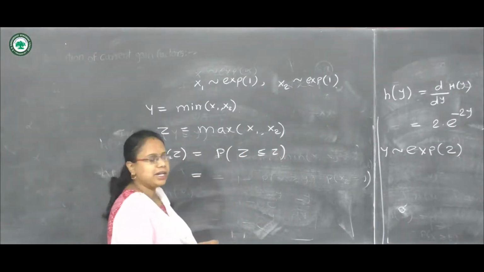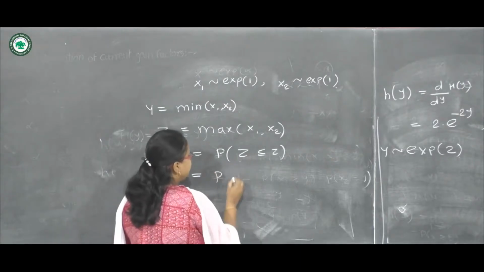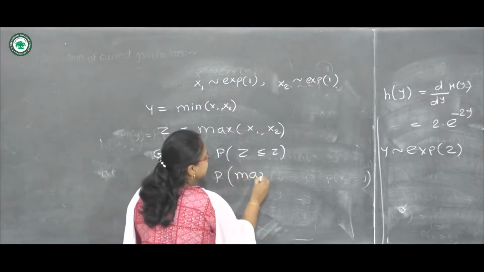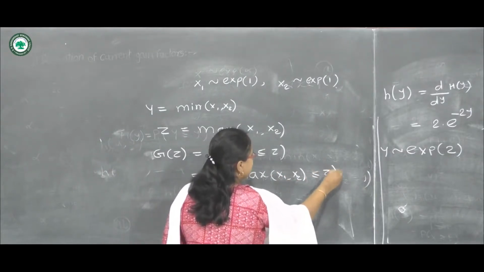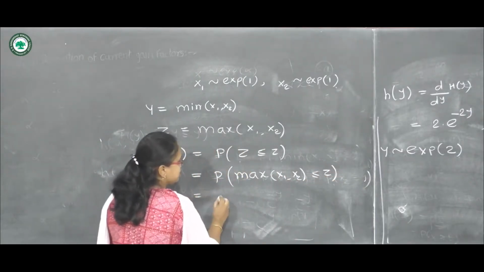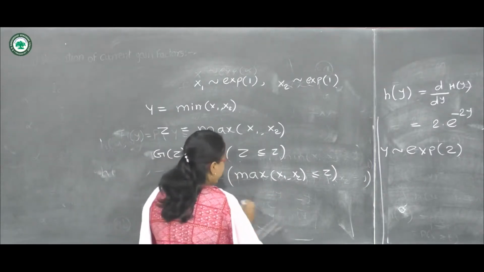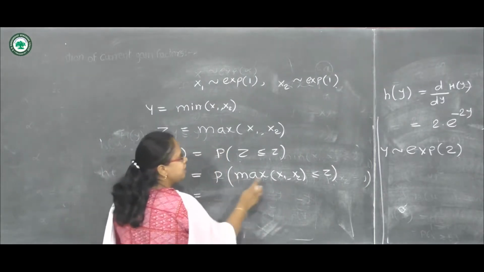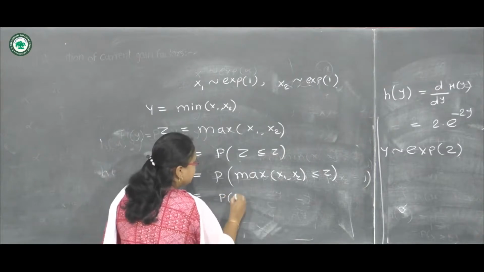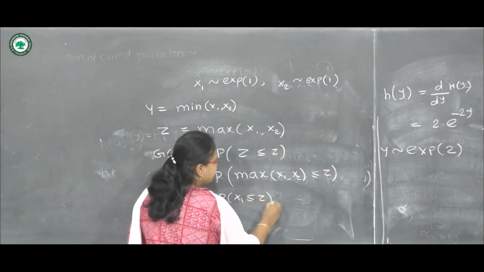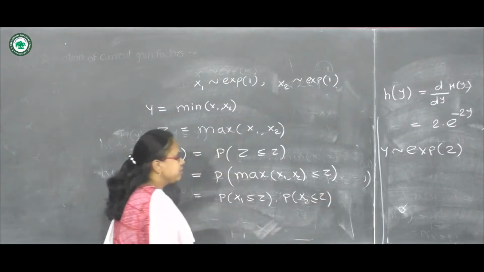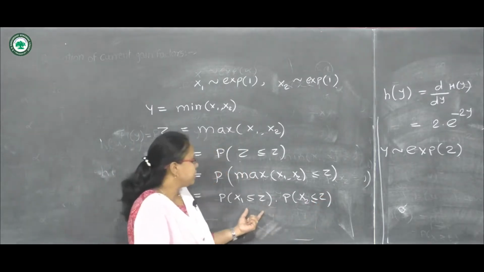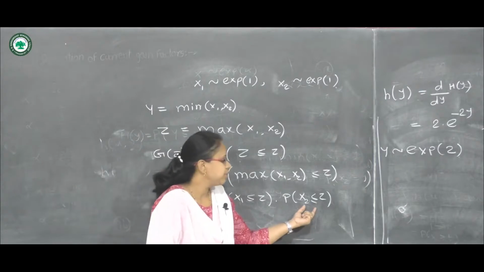Here directly we will put the value of z, that is, maximum of x1, x2 less or equal to z, and again x1 and x2 are independent, so we can write probability of x1 less or equal to z into probability of x2 less or equal to z, which is the distribution function of x1 and the distribution function of x2.